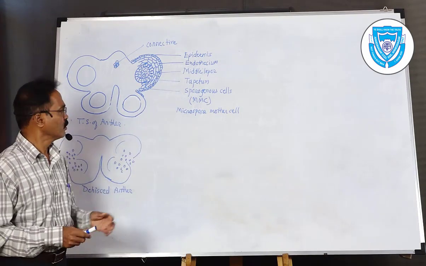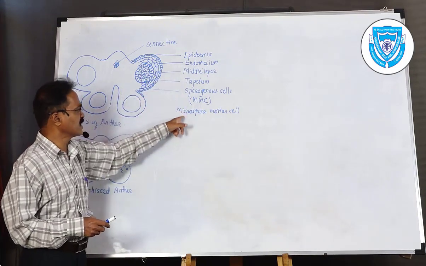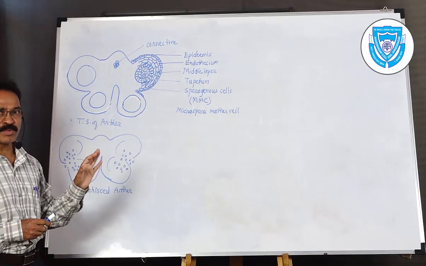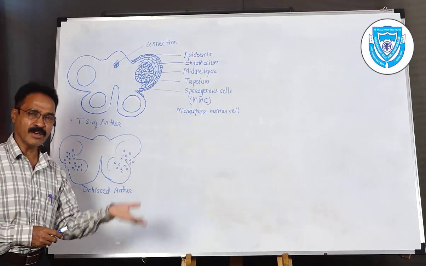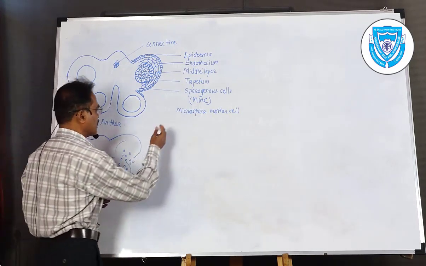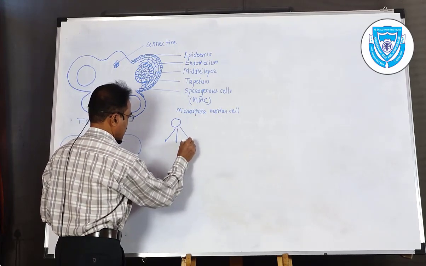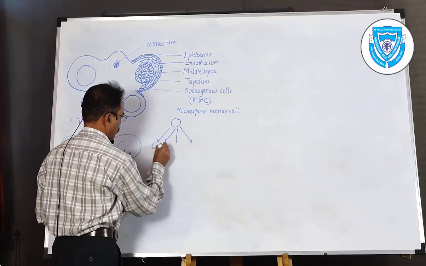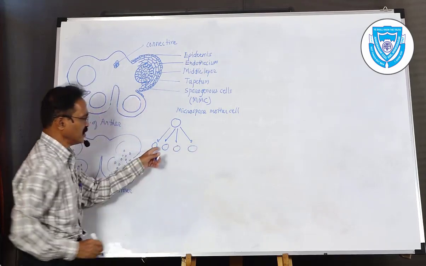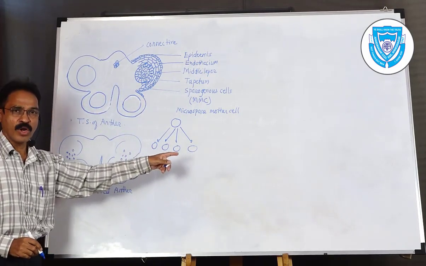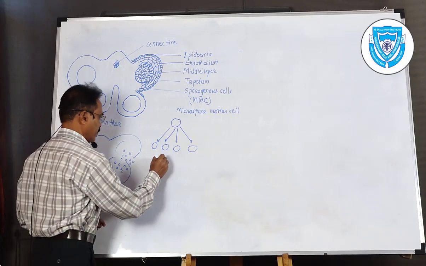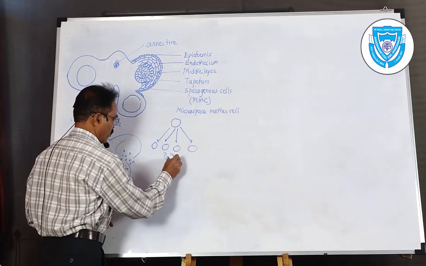Now, these sporogenous cells or microspore mother cells undergo meiosis, and from one cell they produce 4 cells, and each cell is now called a pollen grain.